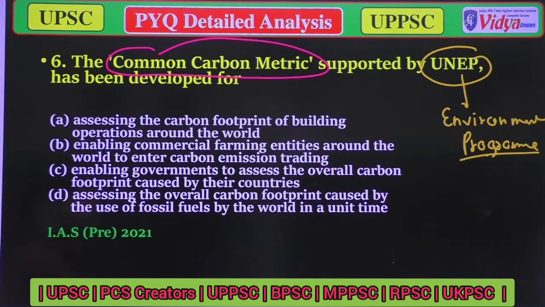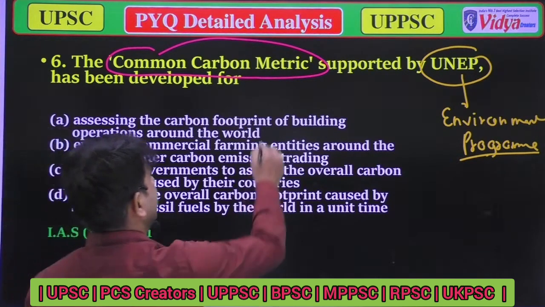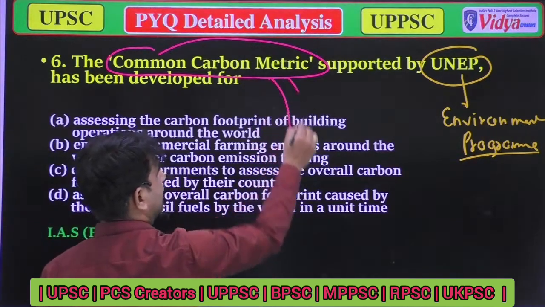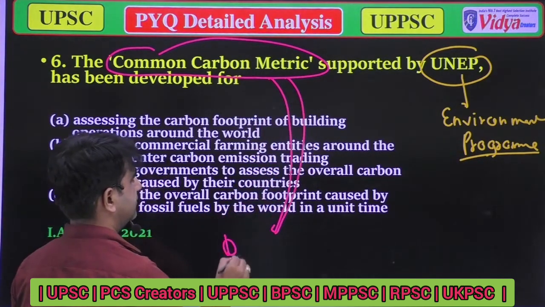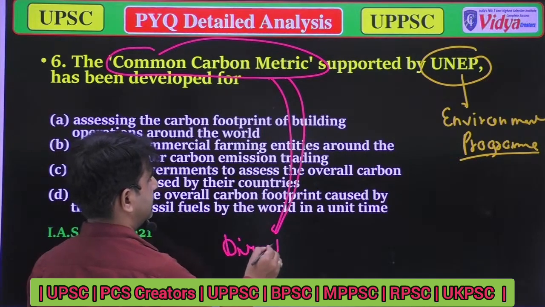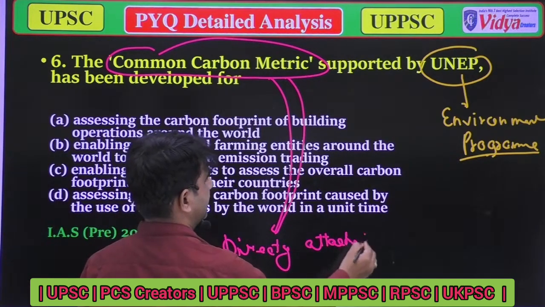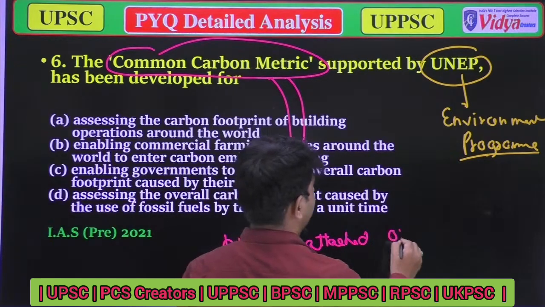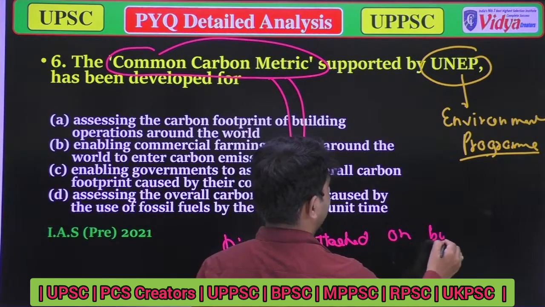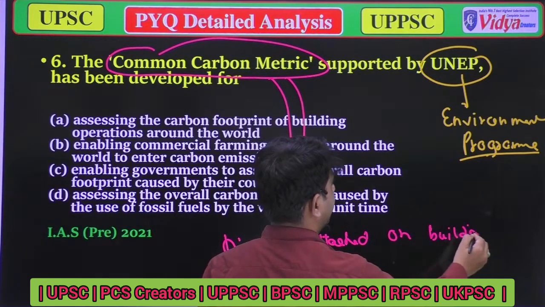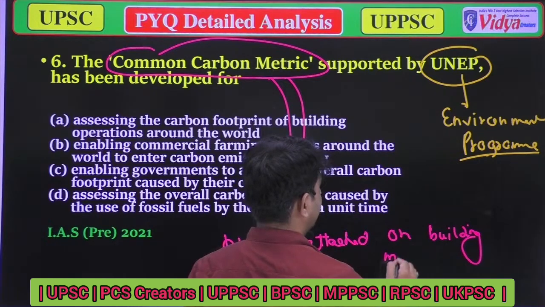So when we talk about the common carbon metric, it is directly attached to building materials.